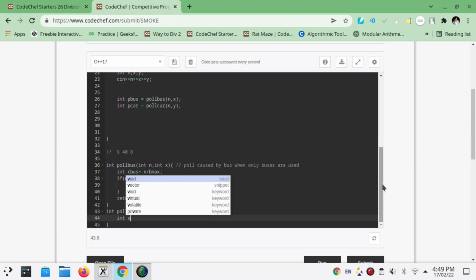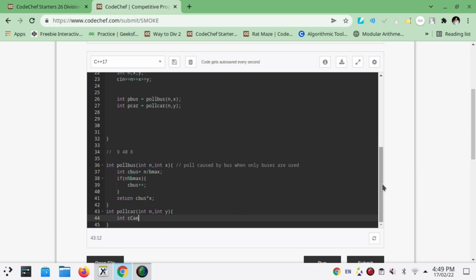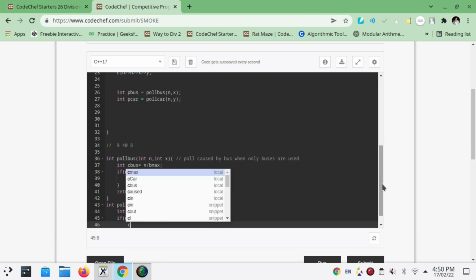In the same way, let's declare a variable called c car. It will be n by c max when only cars are used. Now again it will check if n modulo c max is true, then c car will be incremented by 1.